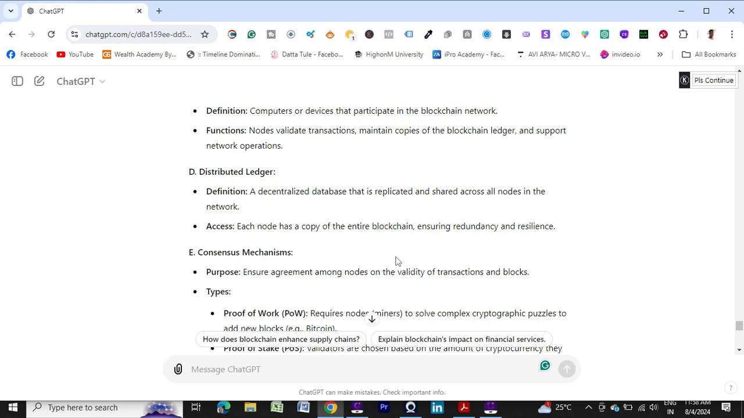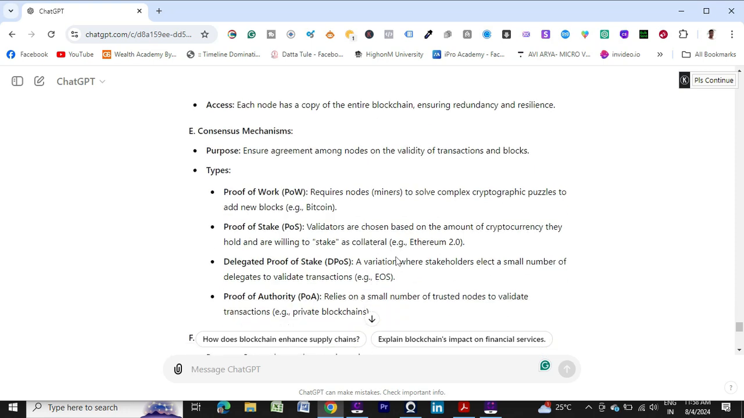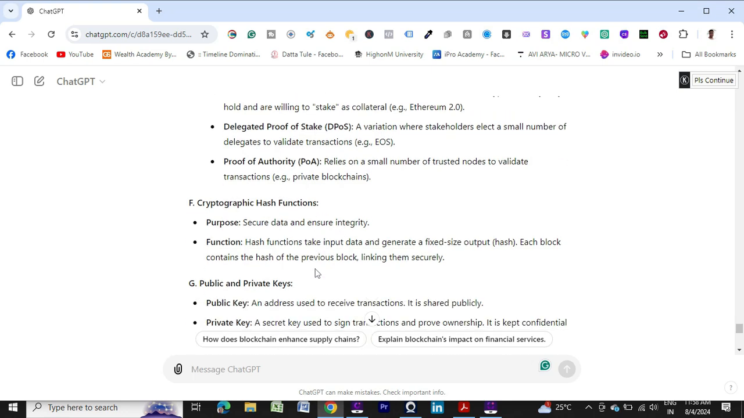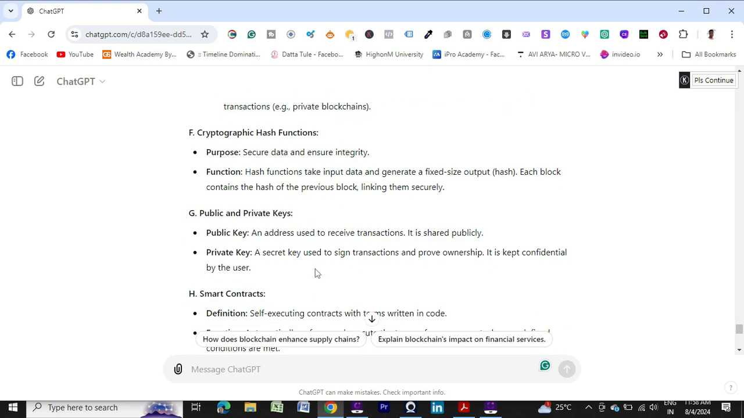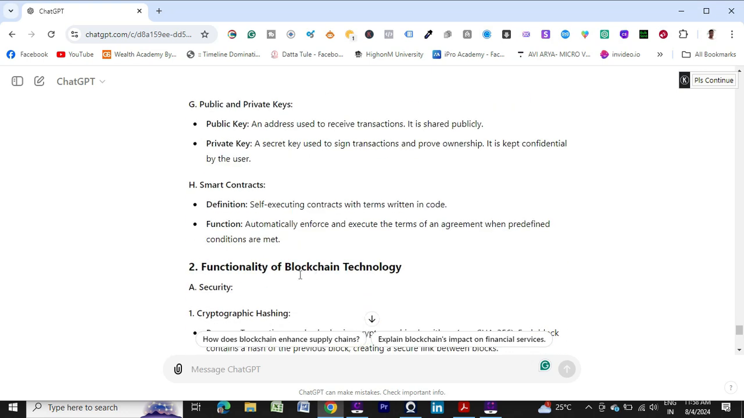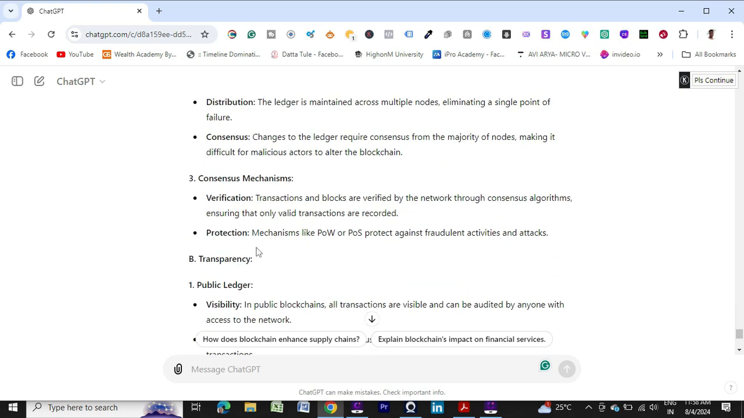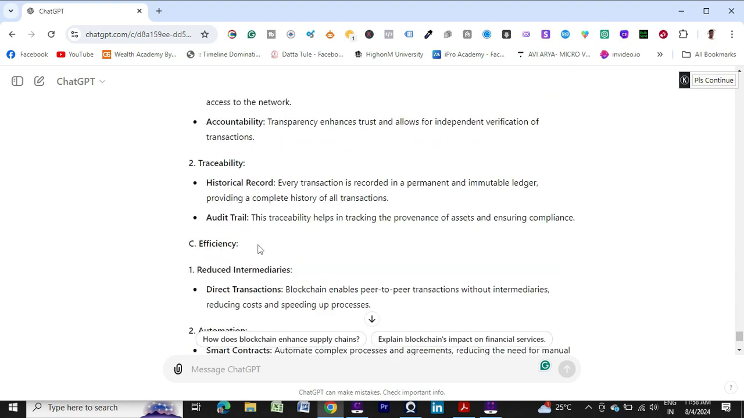So see the key components of blockchain technology, because I wanted to know the key components. So it is providing a lot of detailed information: blocks, chain, nodes, distributed ledger, consensus mechanism, cryptographic hash functions, public and private keys. Okay, so all the detailed information. Then the functionality, I wanted to know the functionality of blockchain technology, so it provided me a second format also. Okay, so it has explained everything, transparency, all those things.